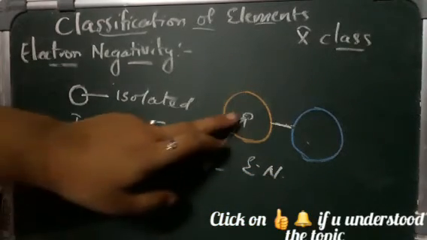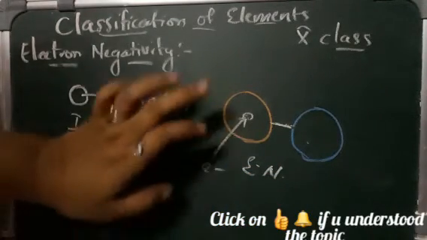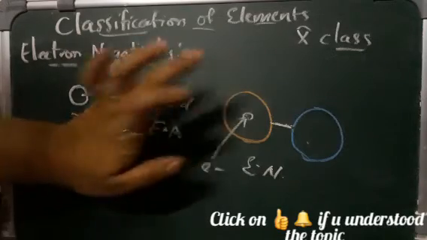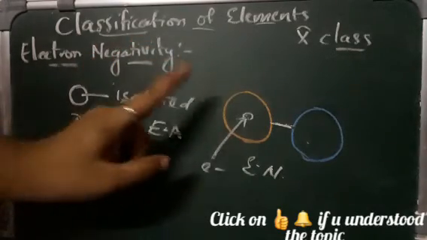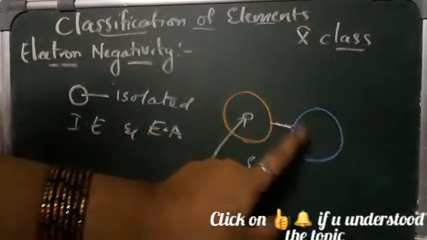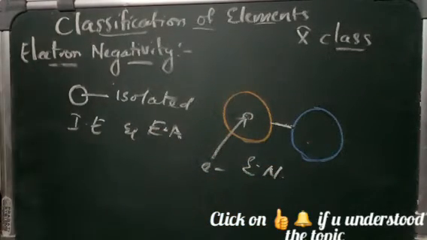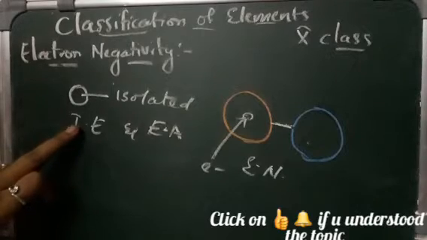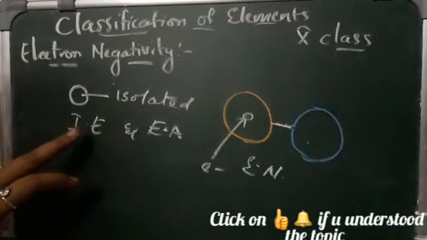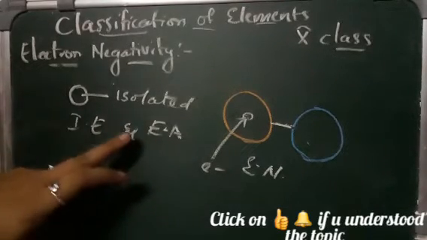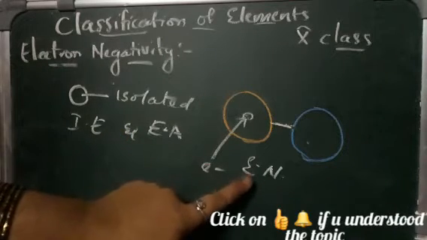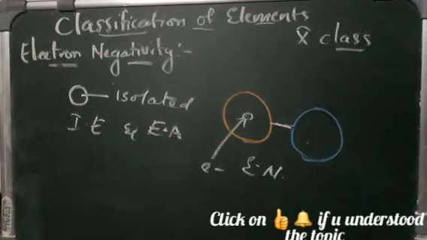The tendency of an element to attract the electrons towards itself even after bonding with another element is called the electronegativity. So the factors which affect the ionization energy and the electron affinity are also the factors of the electronegativity.